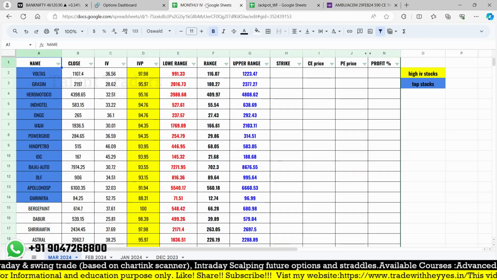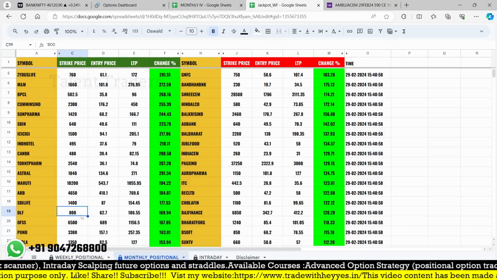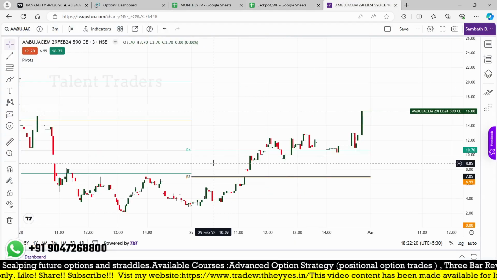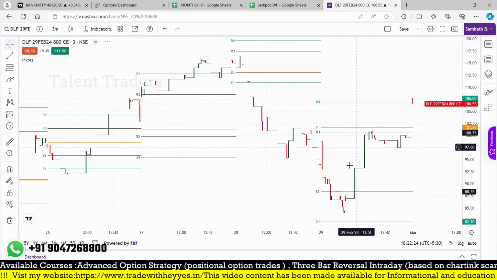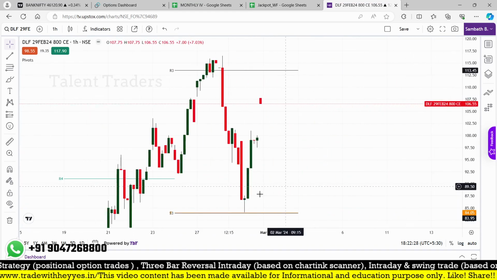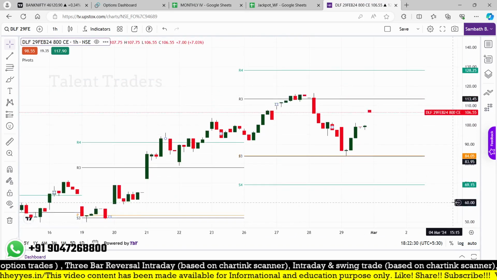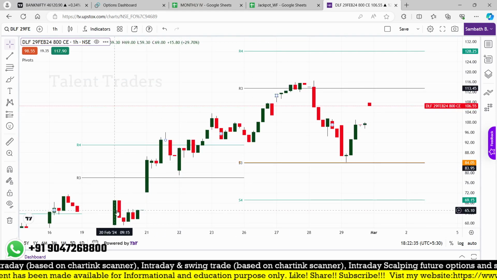So this month will also be very good, and we are finding a lot of opportunity. For example, DLF 800, 62.7, DLF 800, a round number, with volume as well. You can see the 60-minute chart where it triggered our entry, around 62.